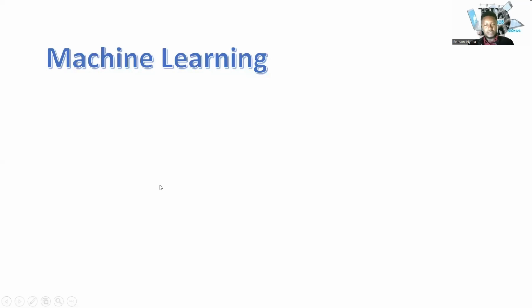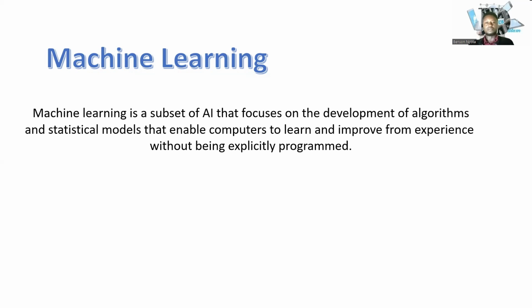So let's get to the other aspect, which is machine learning. What is machine learning? It is a subfield of AI, as we have seen, but in this particular case, it focuses on the development of algorithms and statistical models that enable computers to learn and improve from experience without being explicitly programmed. So this is what it means for this case.